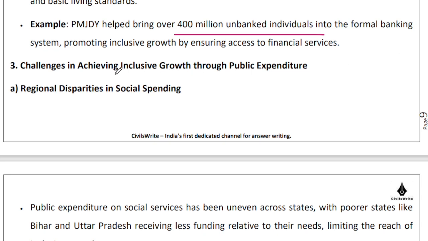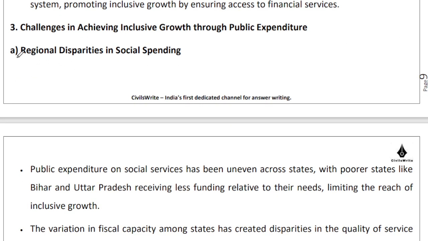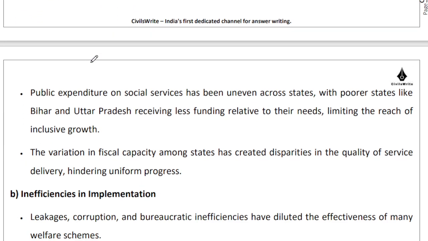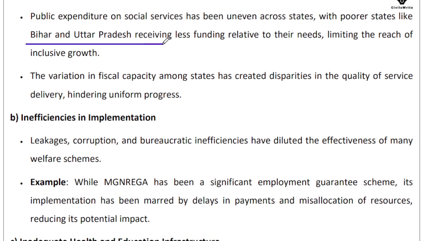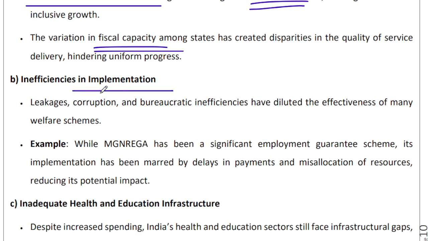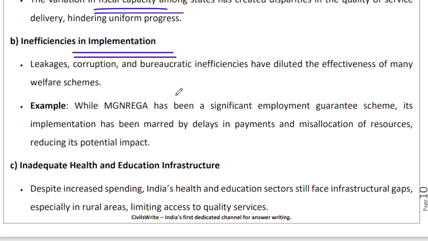Which is where you need to highlight the challenges, that yes, there is regional disparity in social spending, that there are still regions in India which are lagging behind, and it is not as if the government is blind to that idea, right? So poorer states such as Bihar and Uttar Pradesh, on a per capita basis, they need more help, right? That will be very helpful. We need to enhance the fiscal capacity of our states by either giving them money or helping them generate more internal resources. There has to be a greater emphasis on appropriate implementation, right?